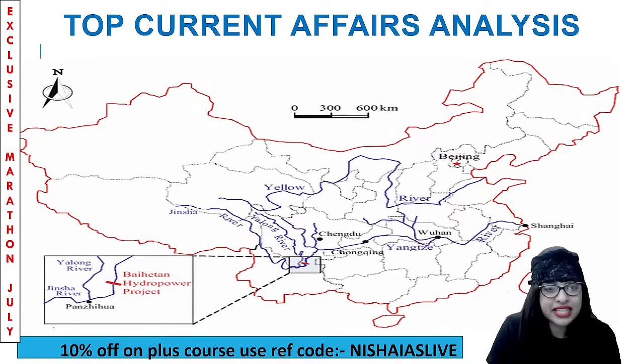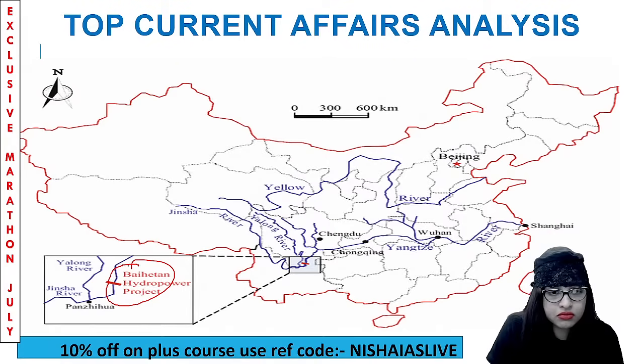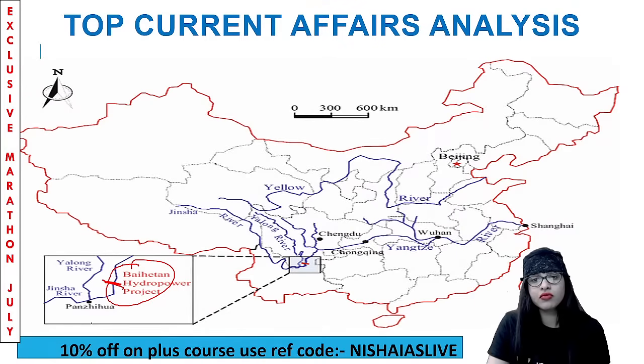You can see the map, guys. Can you see this? Bahitin Hydro Project, the red one. This area. Can you see the Yangtze River? The first biggest dam is also there only.